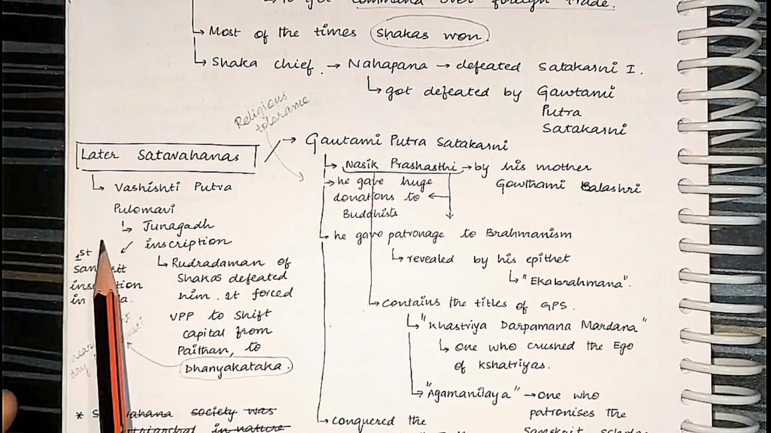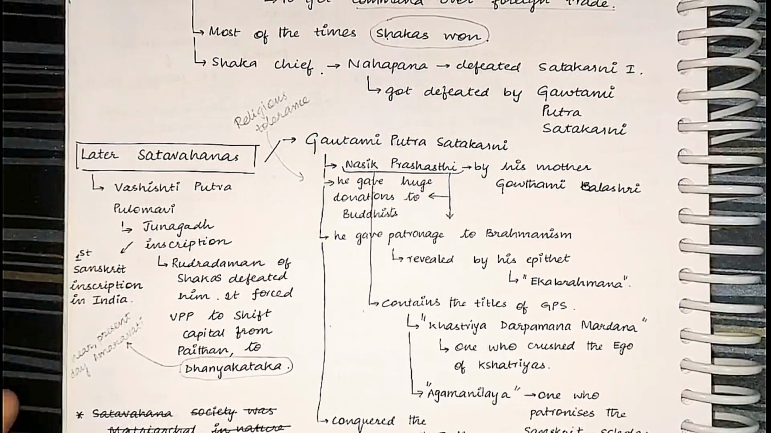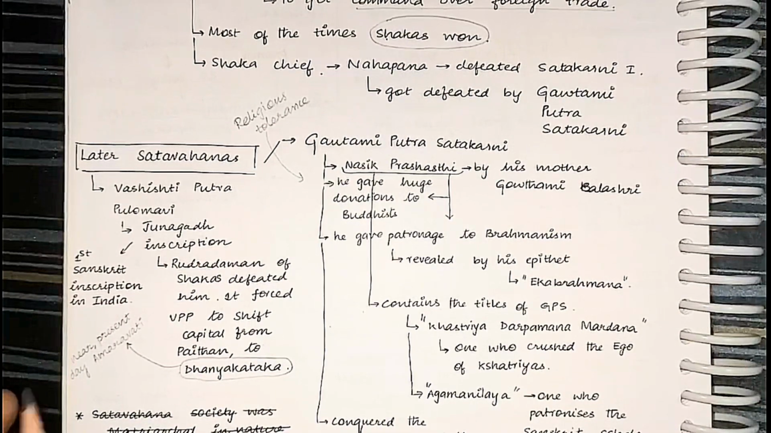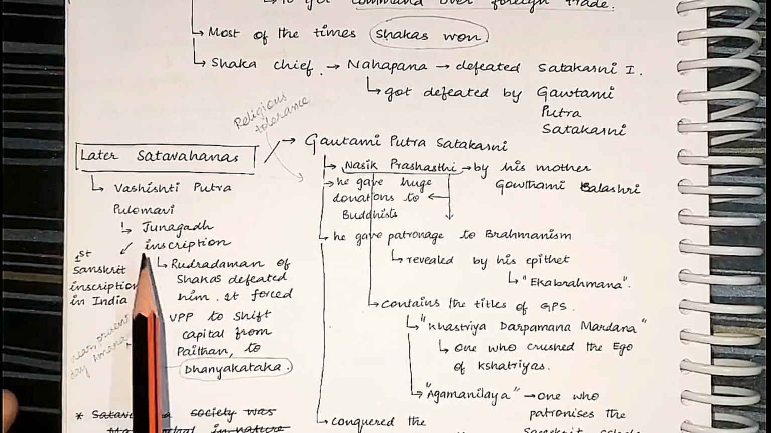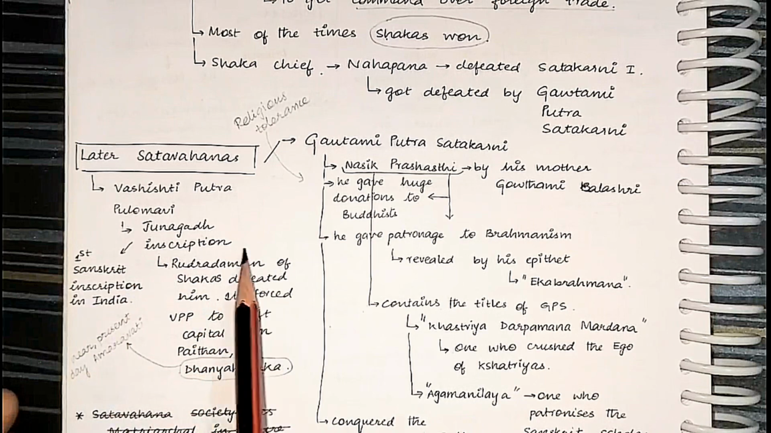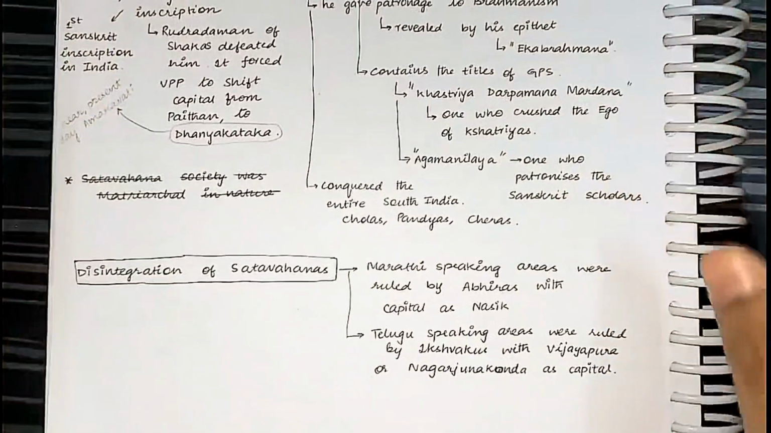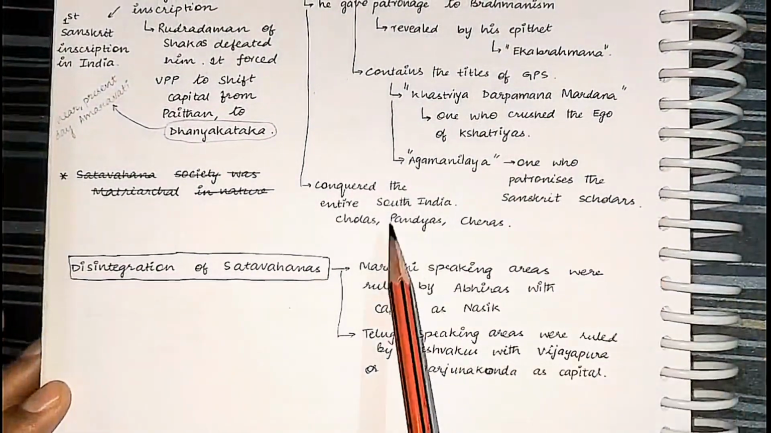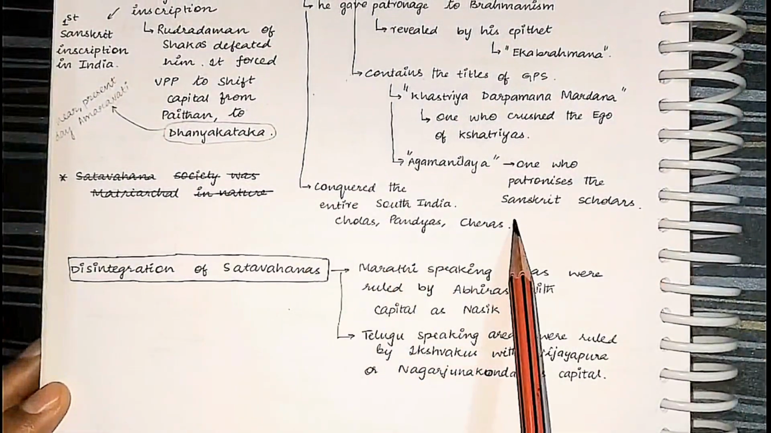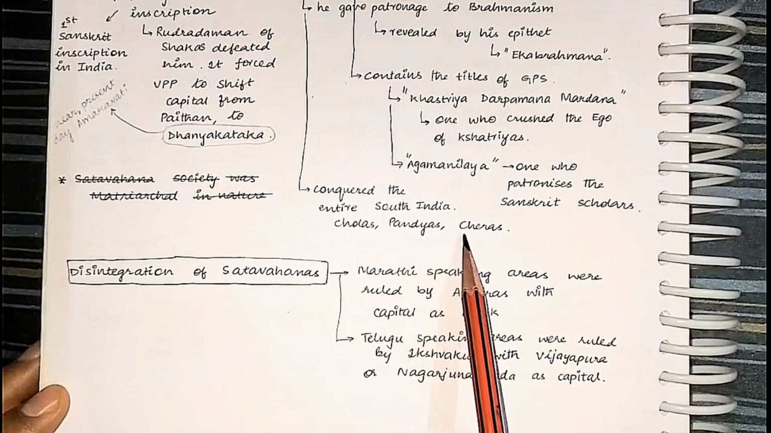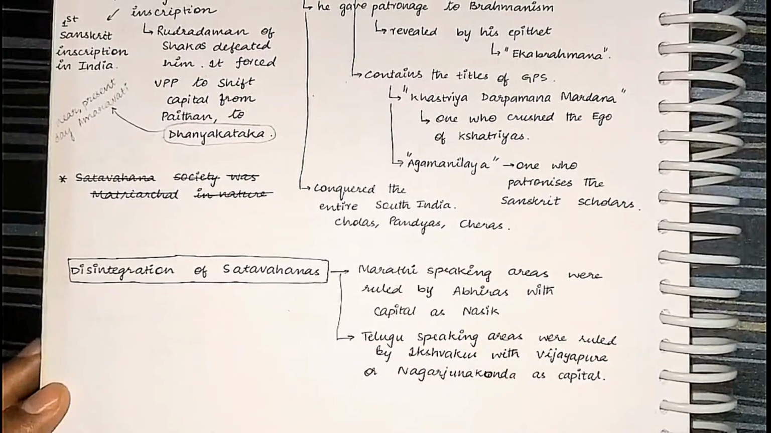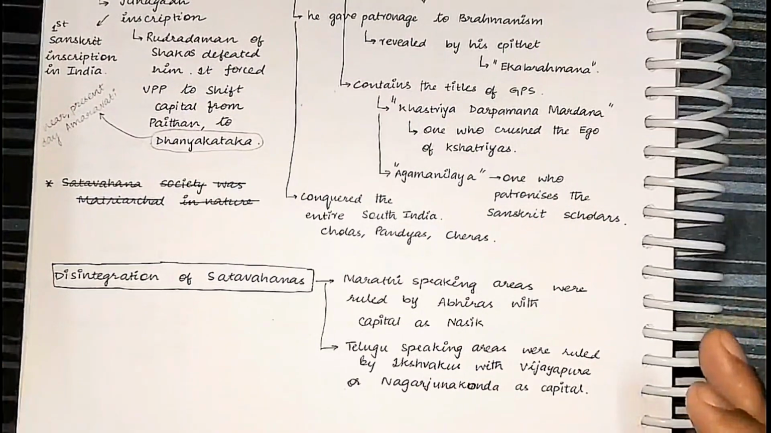The Junagadh inscription, which is the first Sanskrit inscription in India, talks about Vashishtiputra Pulomavi. It says that he lost to Rudradaman of the Shakas and shifted the capital to Dhanyakataka. That's it, nothing else. And Gautamiputra Shatakarni conquered the entire South India: the Cholas, the Pandyas, the Cheras. That's it. You need to know only these things.